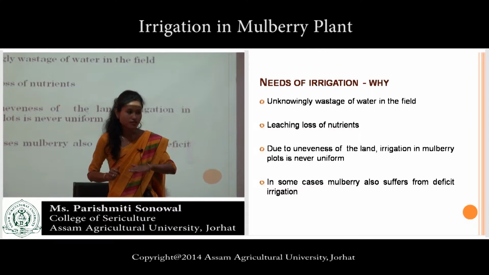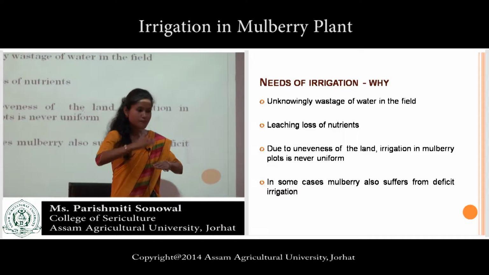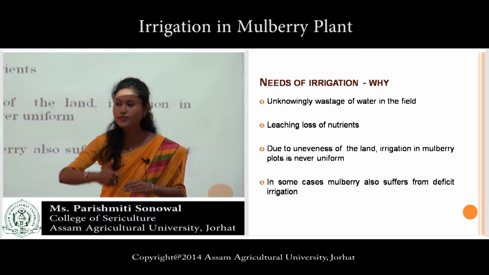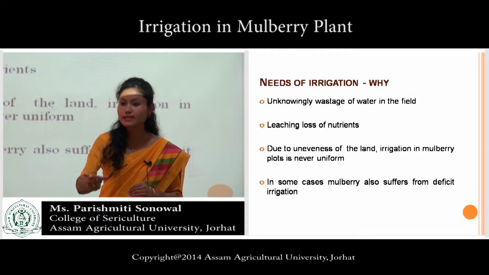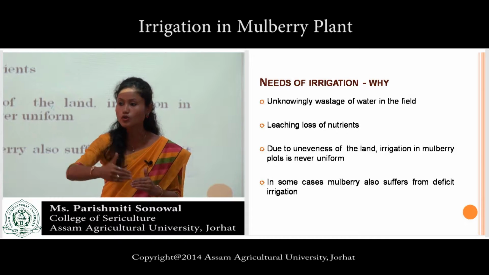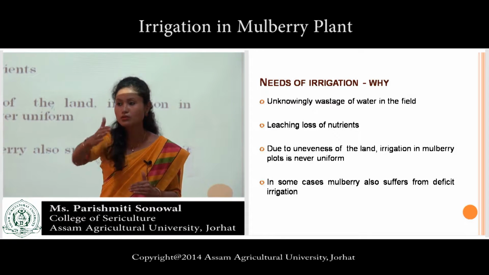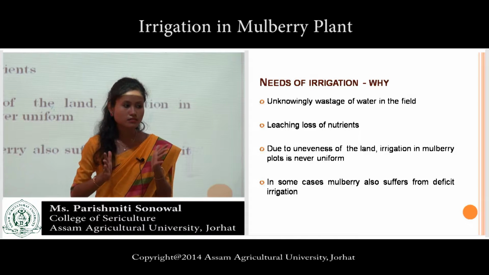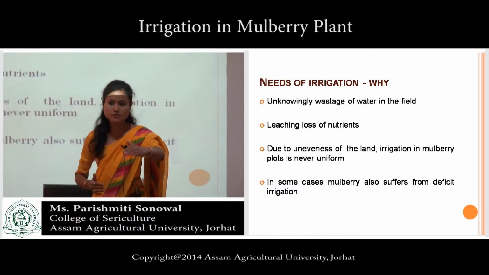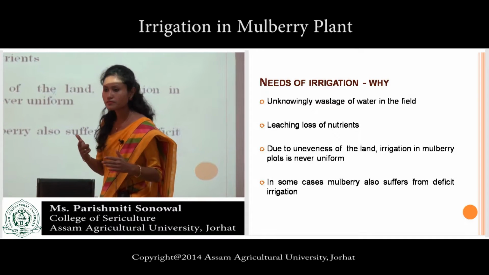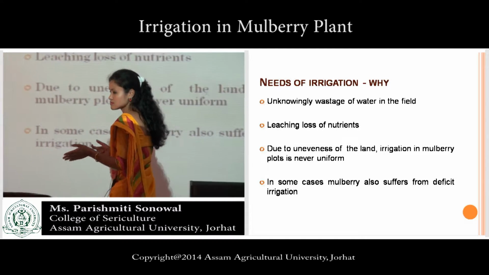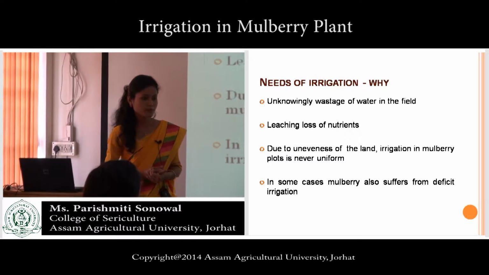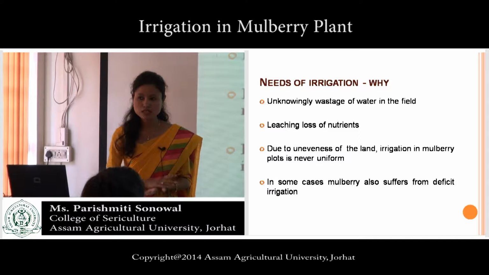If the land is not flat, if ups and downs are there, then whatever amount of water the plant needs will not flow uniformly, up and down. Just imagine, in a place with ups and downs, irrigation is applied, then unevenness. It's clear?